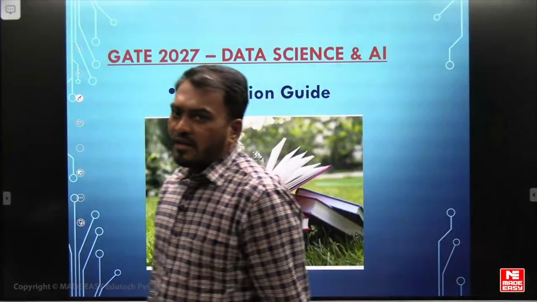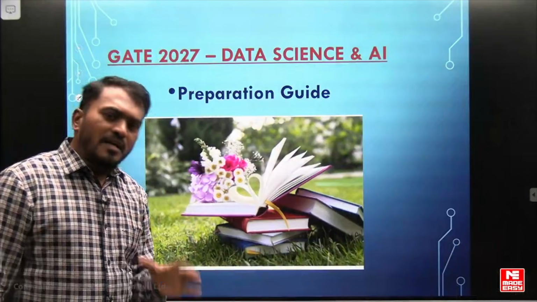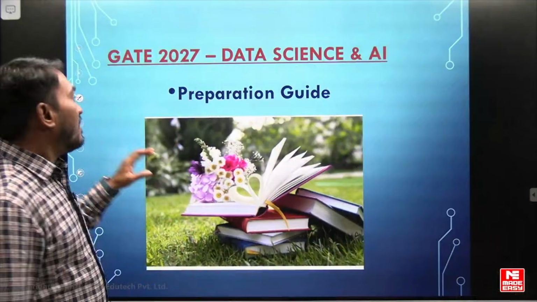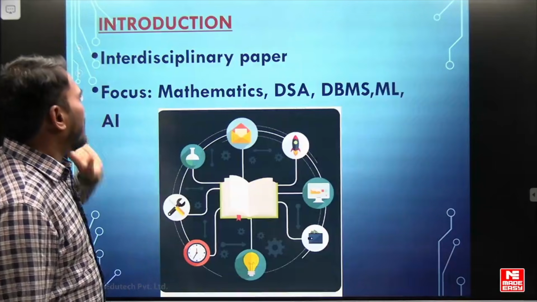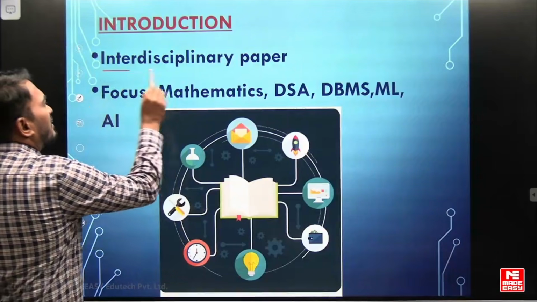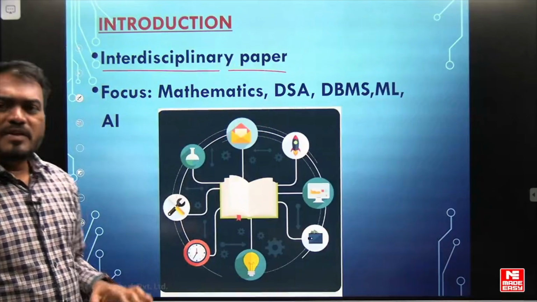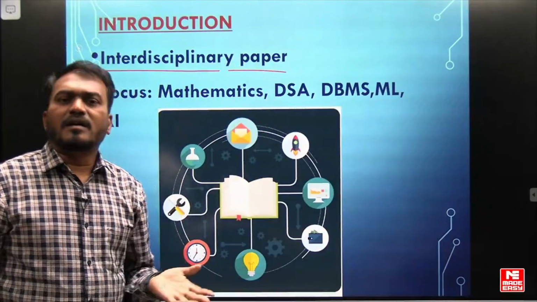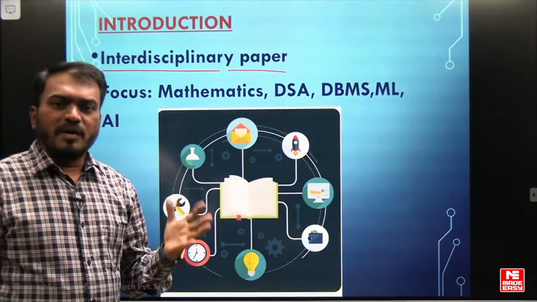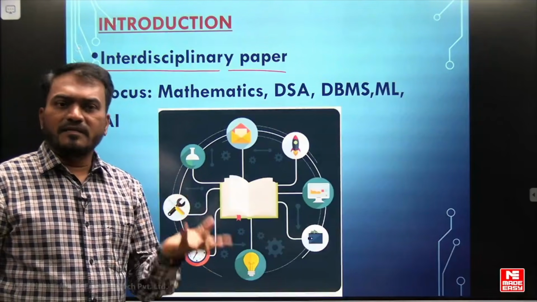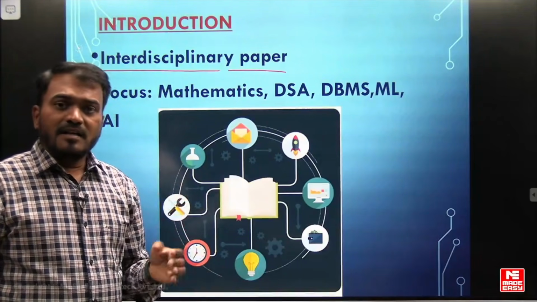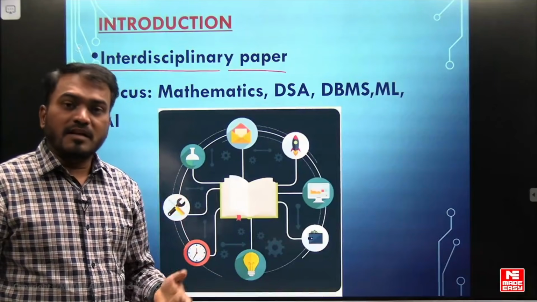First, if you observe the GATE DA paper, what is the behavior of this paper? It is an interdisciplinary paper. It means any engineering background can write this paper, like mechanical, civil, electrical, electronics, even chemical engineering and aeronautical engineering.